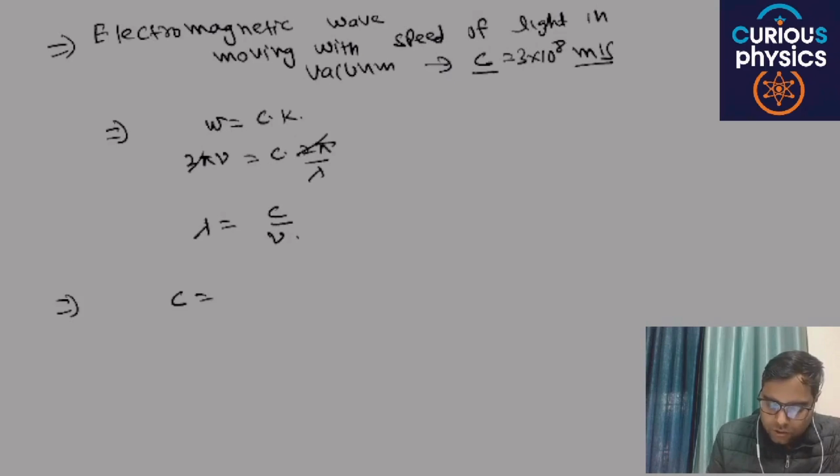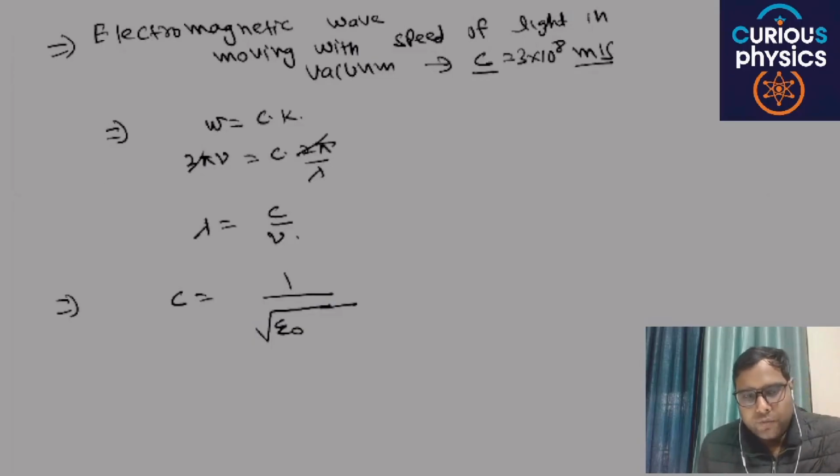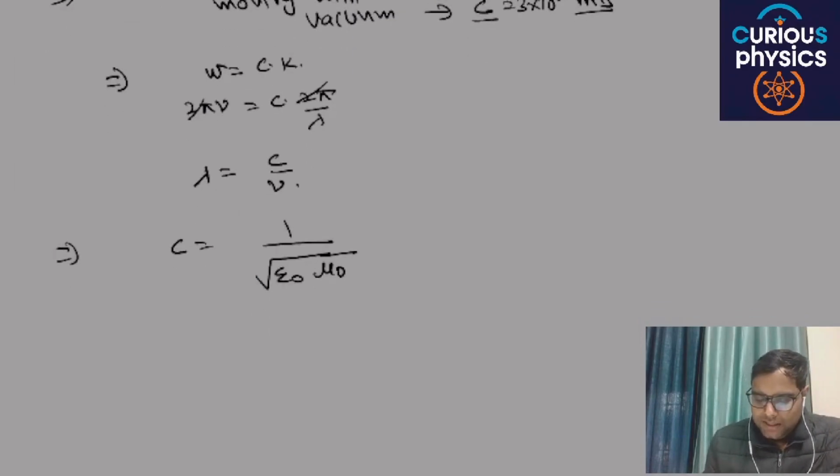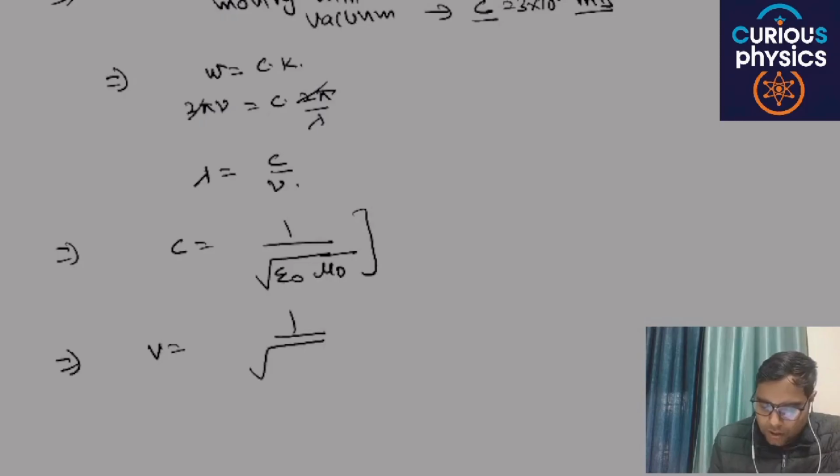The speed of light is also written as 1 by under root of epsilon naught mu naught, basically permittivity of free space and mu naught basically magnetic permeability of free space. This is the situation in vacuum. If this particular electromagnetic wave is passing through another medium, then the velocity can be written as 1 by under root of permittivity and permeability of that particular medium.